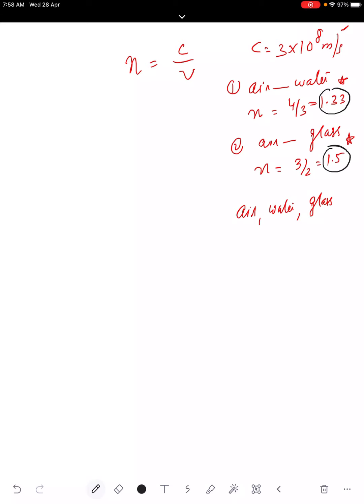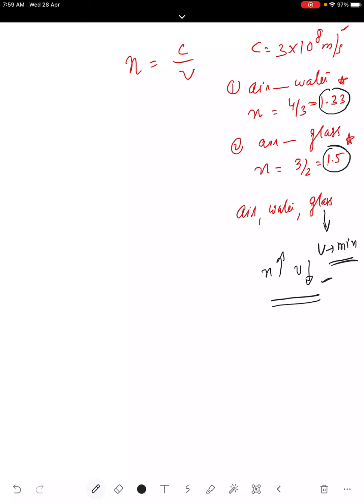So when light travels from air to glass, the velocity will be minimum. V is minimum in glass, because the greater the refractive index, the smaller the velocity. So when refractive index increases, the velocity of light in that medium decreases. Remember this point: n equals C upon V.